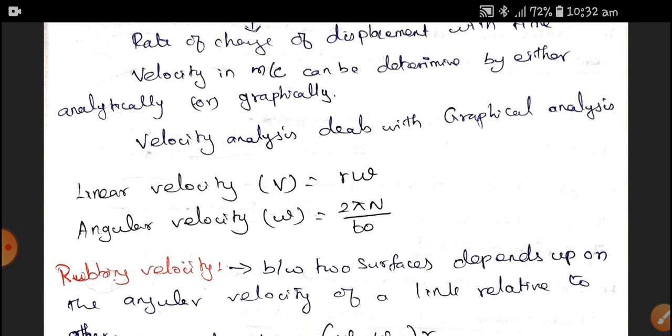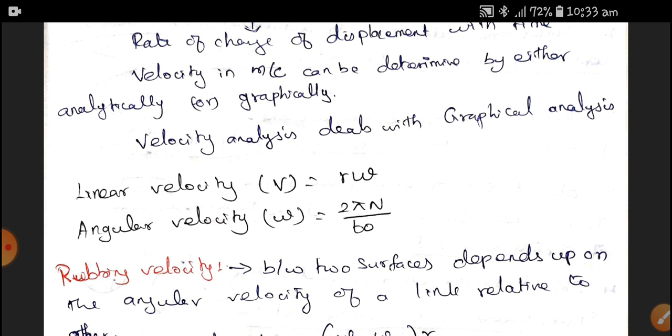If we know the speed of a vehicle wheel, say the front wheel, as N rpm, then we can easily calculate the angular velocity by the formula omega = 2 pi N by 60. If we know the angular velocity, we can find the linear velocity. Therefore, linear velocity v is equal to r omega.